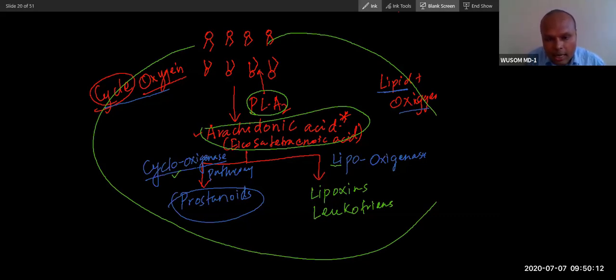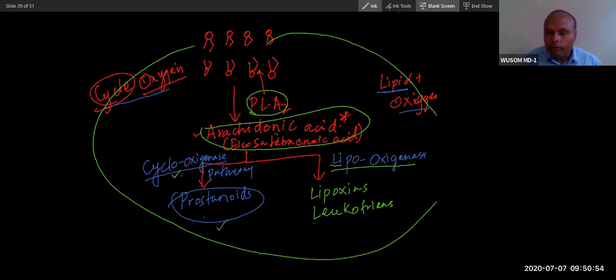If the cyclooxygenase enzyme is present, then prostanoids will be synthesized, and this is called the cyclooxygenase pathway. So we say prostanoids are synthesized through the cyclooxygenase pathway. Either this pathway happens in one cell or the other, not both. And this lipoxygenase is the enzyme name. The lipoxygenase enzyme will act on arachidonic acid and convert it into lipoxins or leukotrienes. The cyclooxygenase enzyme will act on it and convert it into prostanoids.